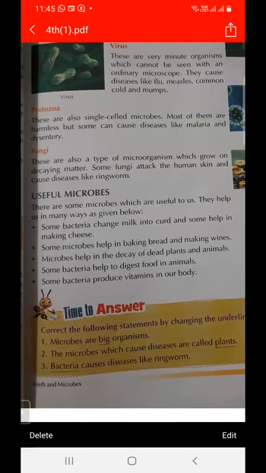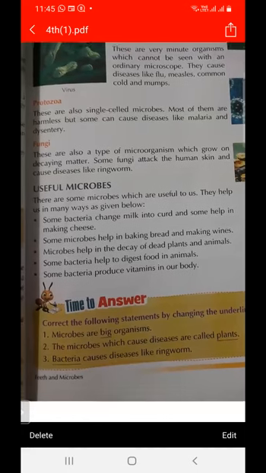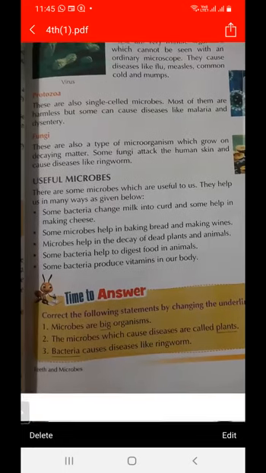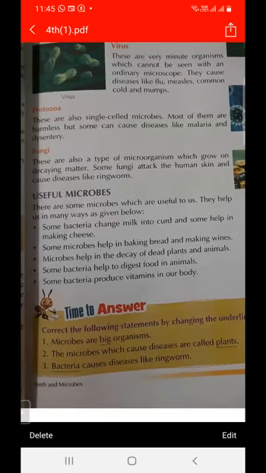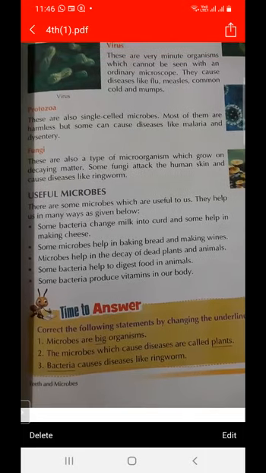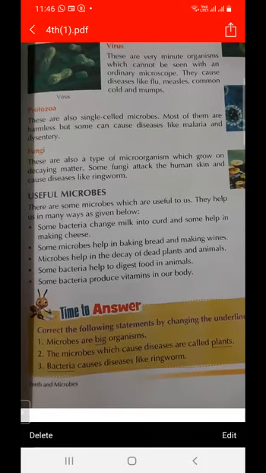So what are useful microorganisms? They are useful for baking bread and for making wines. They are also useful for the decay of dead plants and animals. Some bacteria also help to digest food in animals, and some produce vitamins in our body. Some microorganisms are useful for us and some are harmful for us.